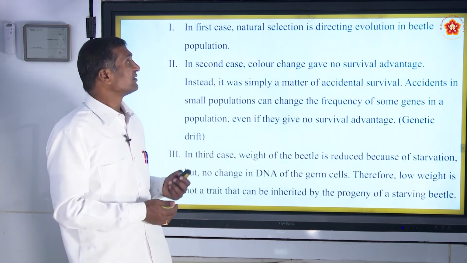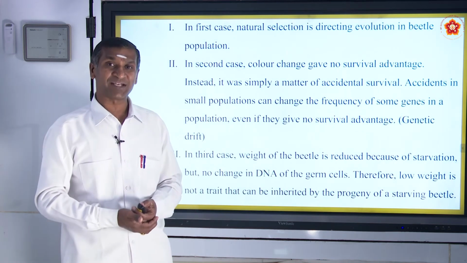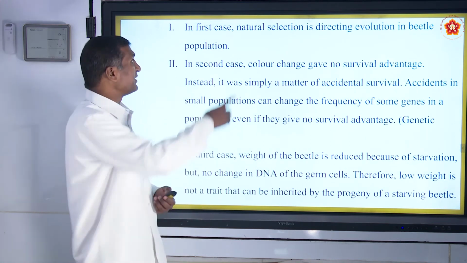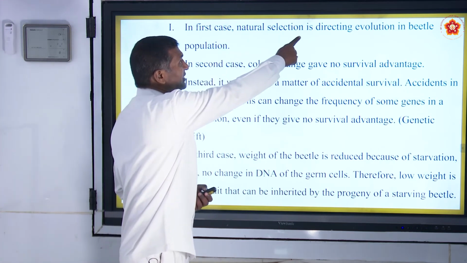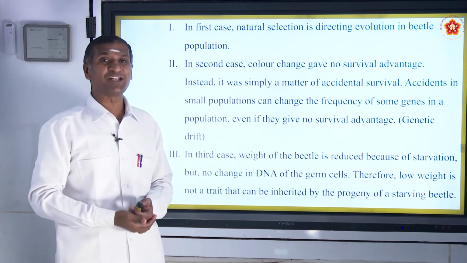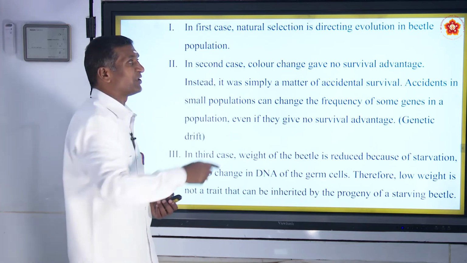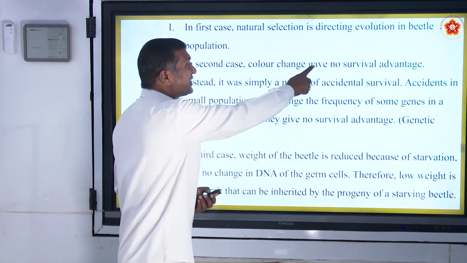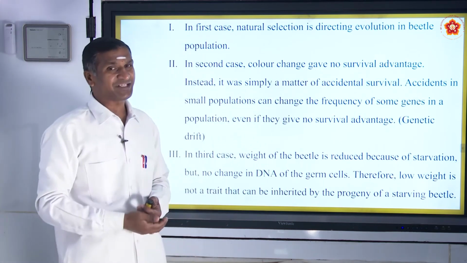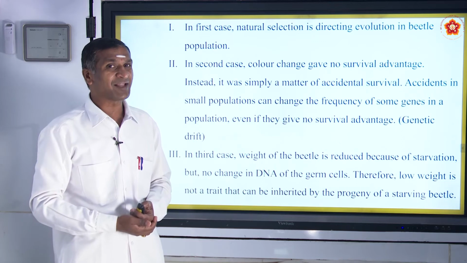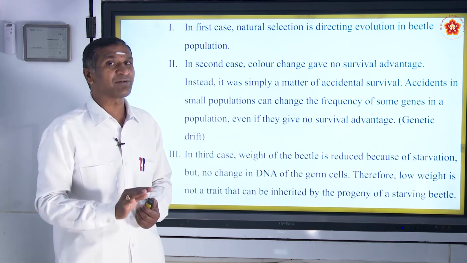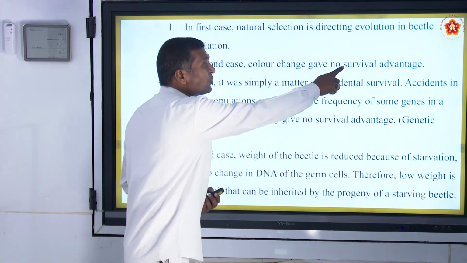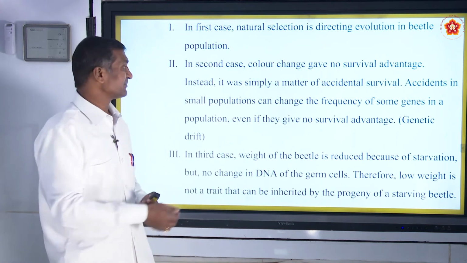Then what have we understood from that pictorial explanation about evolution? In the first case, natural selection is directing evolution in the beetle population. In the second case, color change gave no survival advantage. You remember very well, red color beetles and blue color beetles were both eaten by the crows. So color change gave no survival advantage.